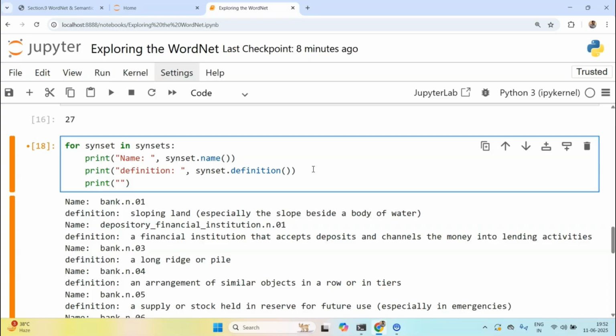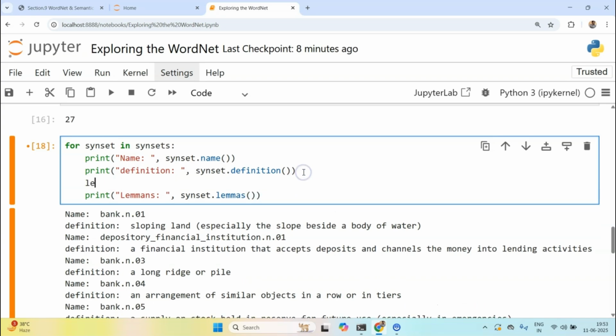Now let's print all the lemmas. Synset dot lemmas, and rather I think I should have used a new variable, and here I could just use this lemma.